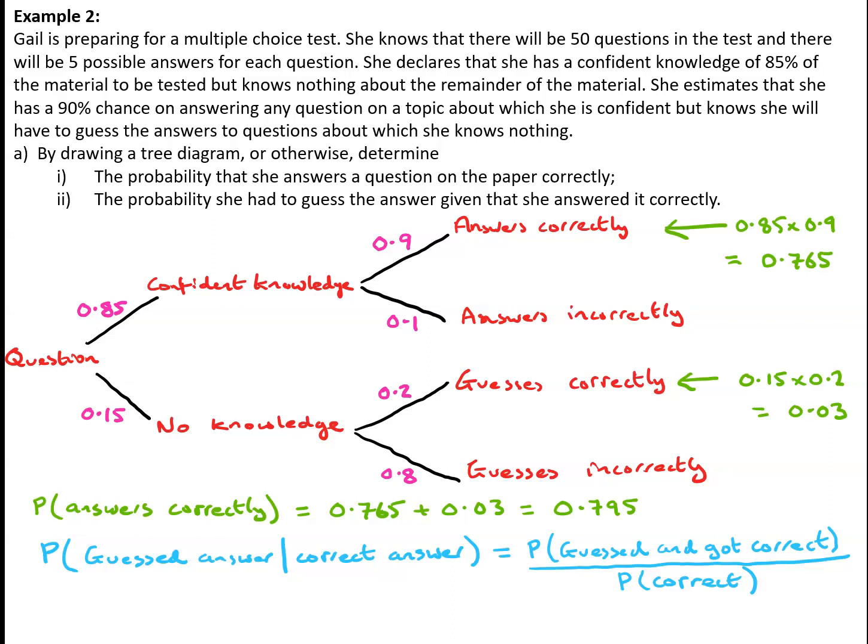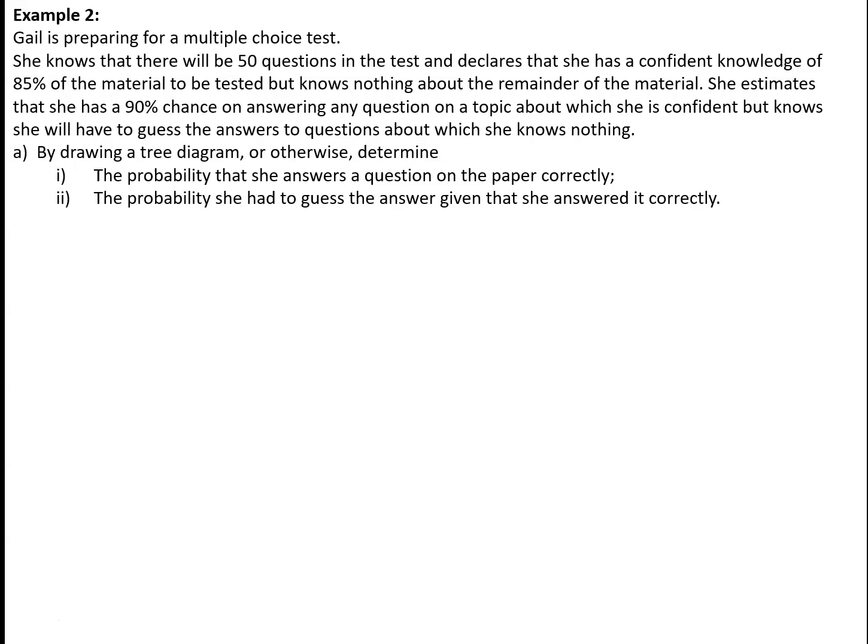If she's going to guess the answer and get it correct, it means she had no knowledge of the question and guesses it correctly, and that is our 0.15 times 0.2 option, which gives 0.03, and we know the probability she gets it correct is 0.795, so we've got 0.03 divided by 0.795, which gives me 0.0392.